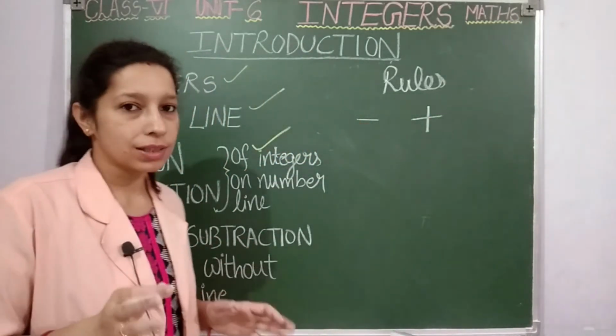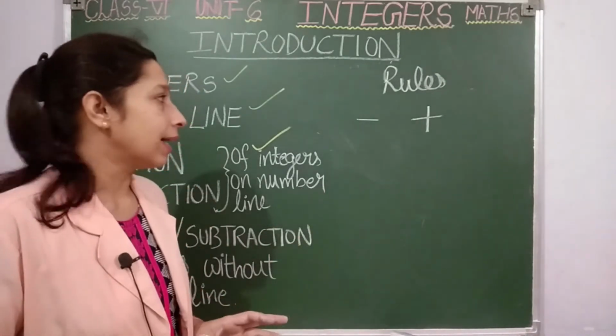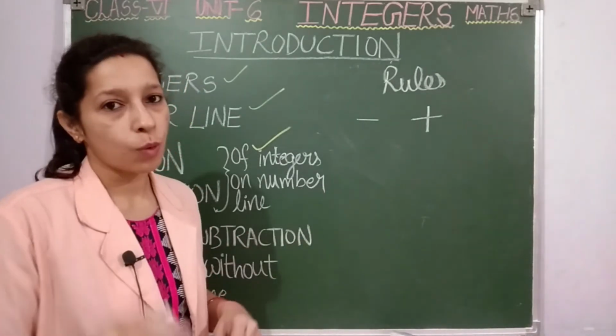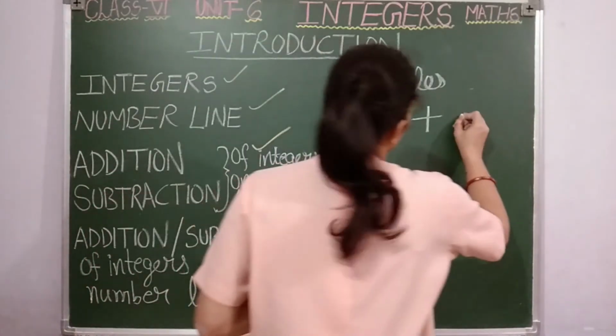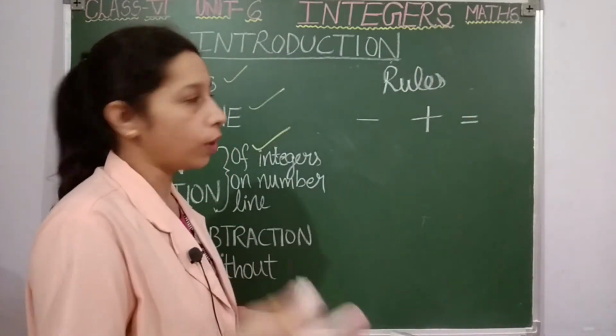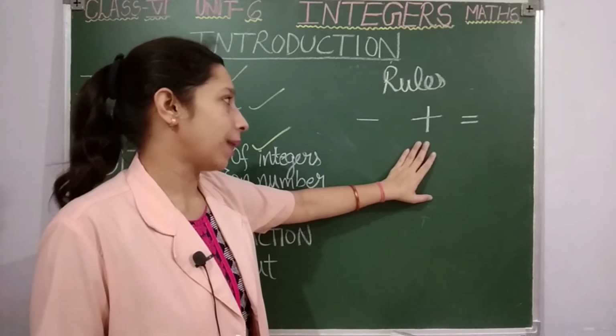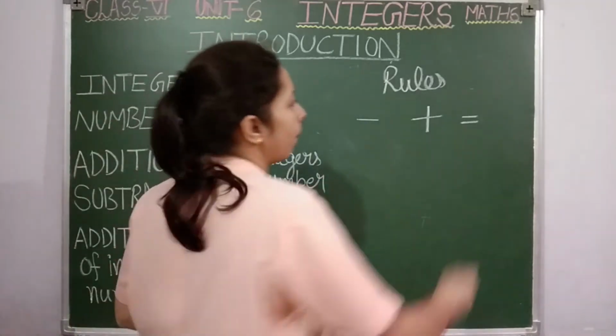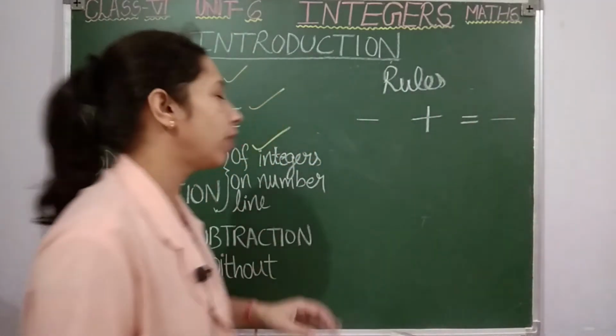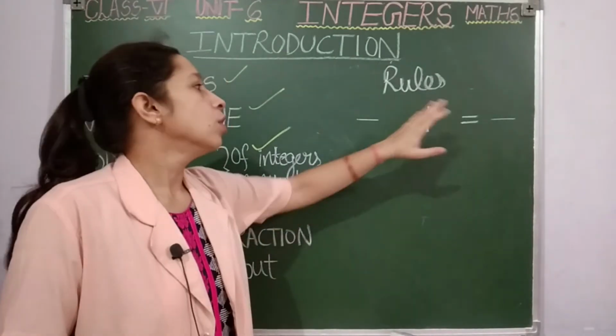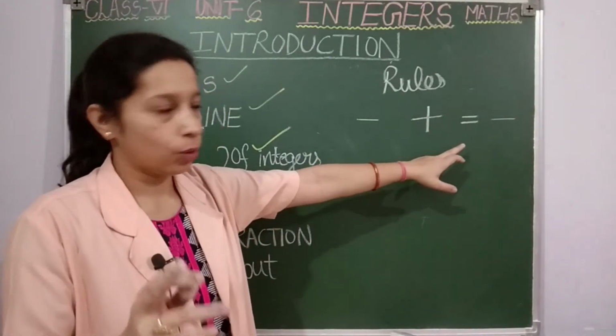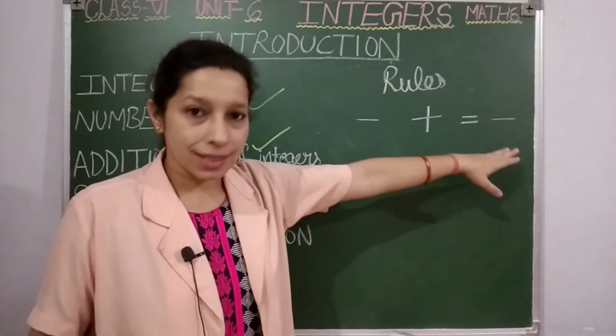Okay, you are understanding now. One is negative and another one is positive. So which operation are you going to do? Minus plus will give you minus. If you are having 2 types of integers, a positive and a negative, you are going to subtract. Okay, so minus plus is minus.